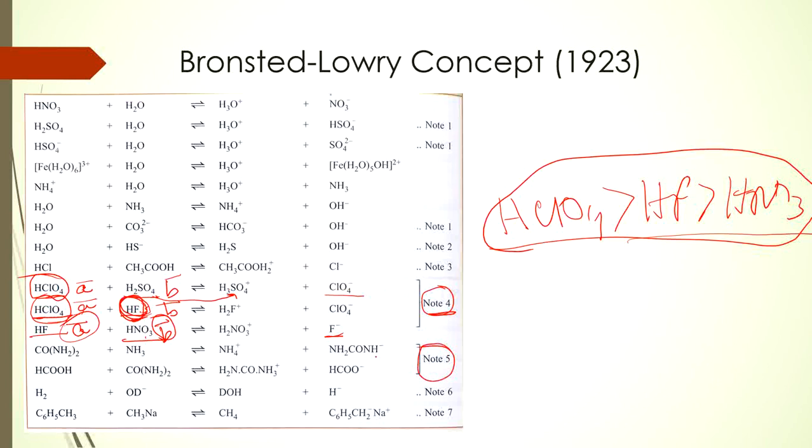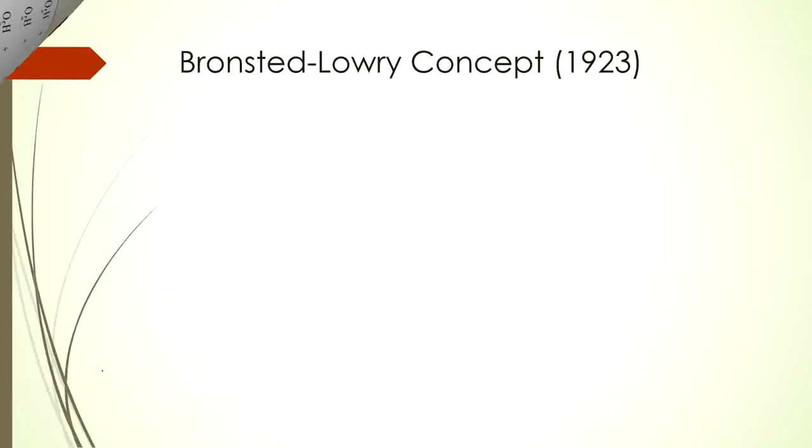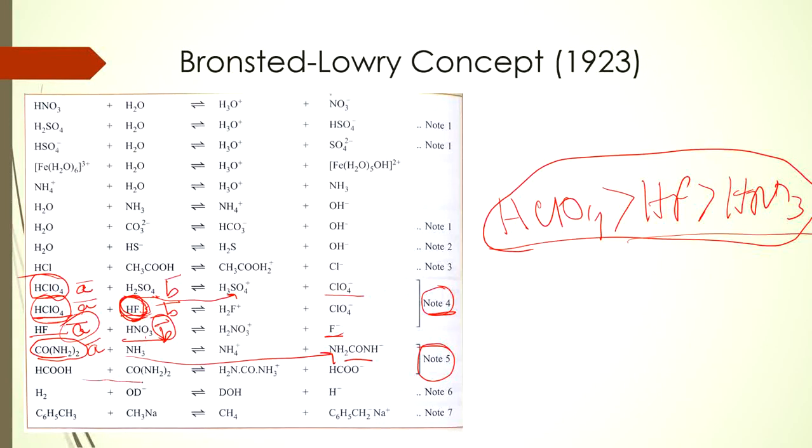In case of note 5, you can see that it is urea, right? CONH2 whole 2. In these examples, CONH2 whole 2 or urea is acting as an acid because it is being converted to this one. It is donating a proton, so it is acting as an acid. But in the next example, this CONH2 whole 2 is accepting the proton. As it is accepting a proton, it is behaving as a base. So urea may behave both as an acid or a base. So as per this example, you can similarly name this urea as an amphoteric species.